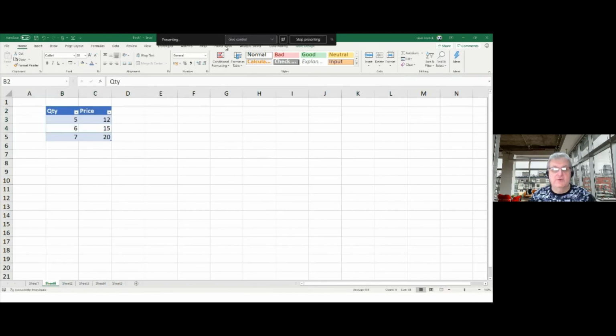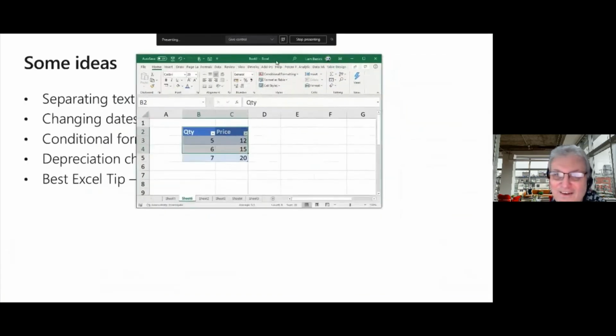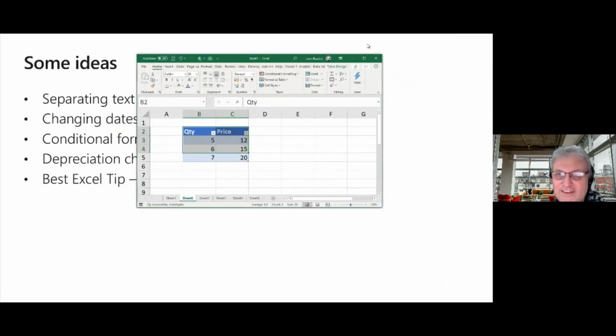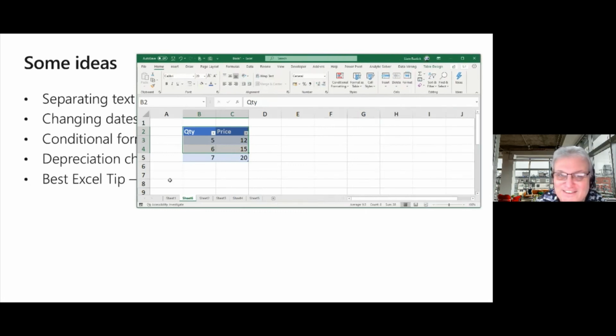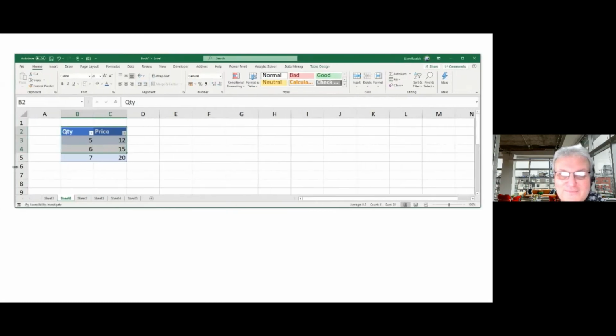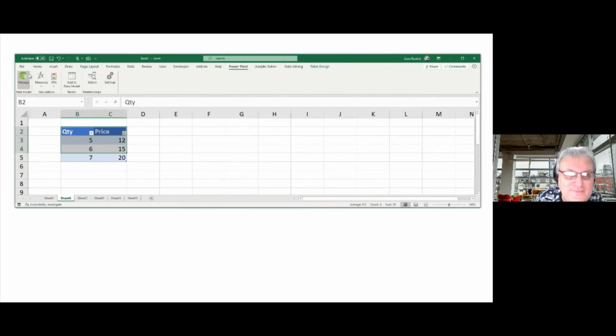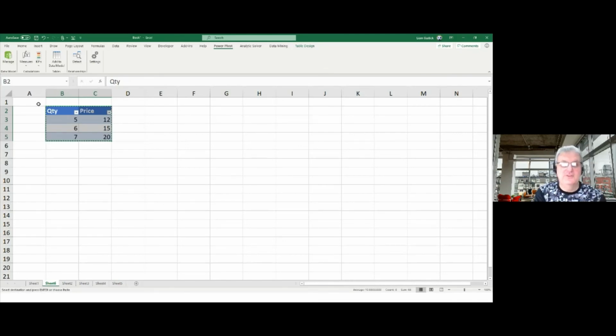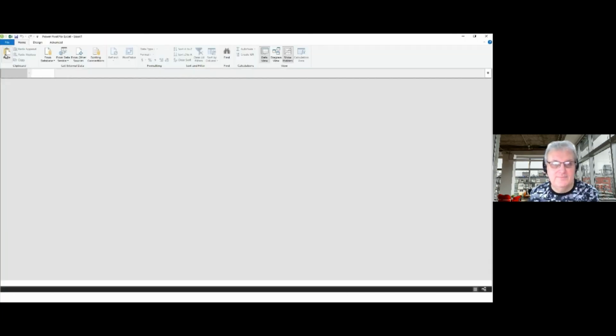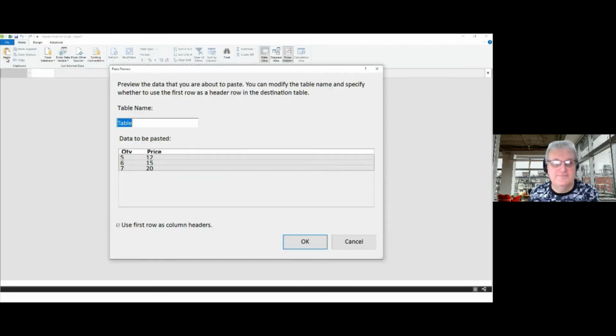So I've got to make sure I've got Power Pivot up and running. The problem is I've got the thing in the way, so I can't stop presenting. It comes up when I do that, so I have to go in here. To get to Power Pivot is quite frustrating. If I go to Power Pivot, I want to add this to the data model. There are lots of different ways of doing this. I'm going to copy with Control C, then go to Manage, bring it into the Power Pivot data model, and paste.